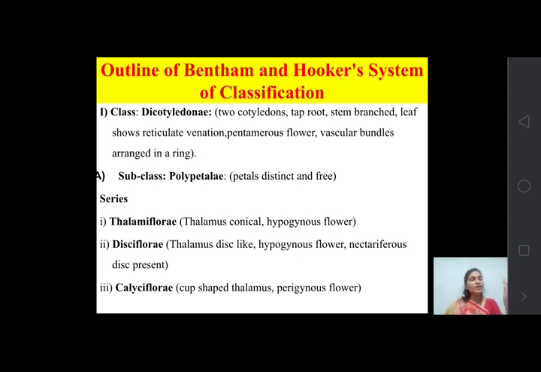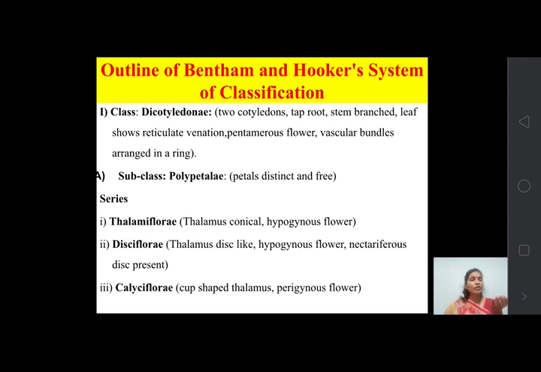All the three whorls, that is androecium, petals and calyx, arise from below the gynoecium. Their position is below the ovary. Under the ovary, all these three whorls arise.